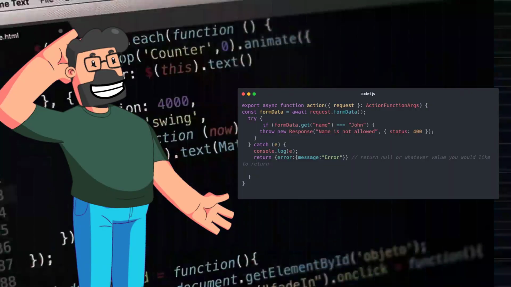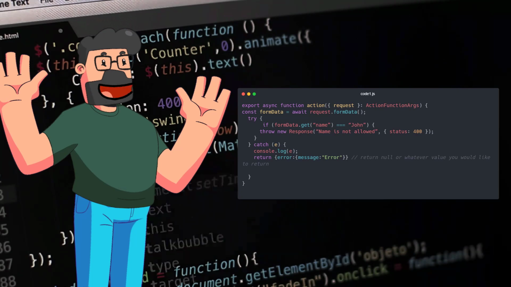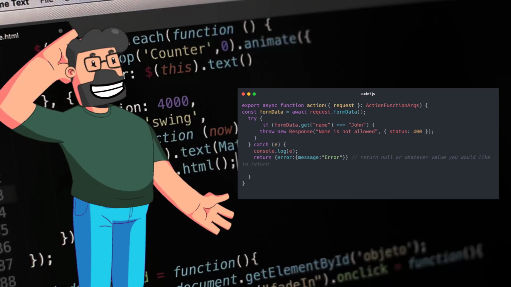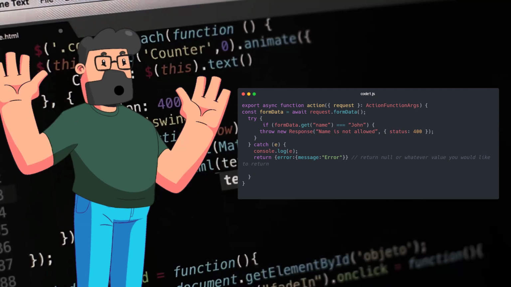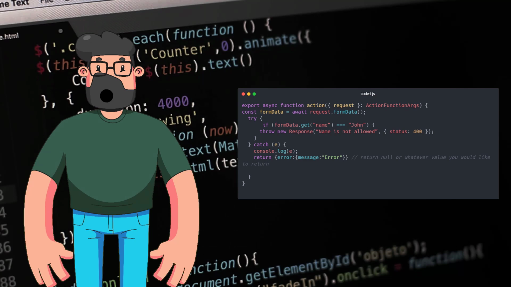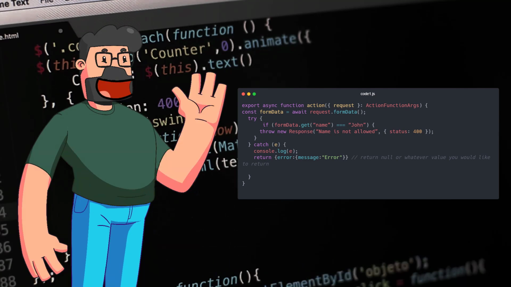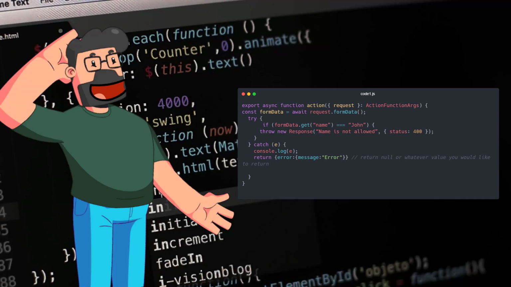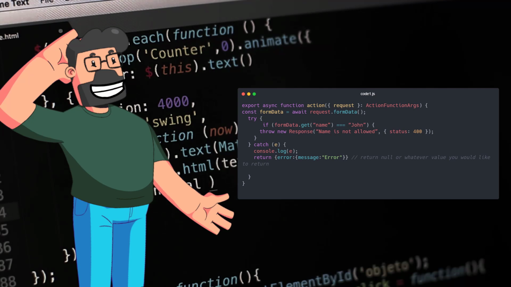In the solution provided, we need to make sure that our catch block includes a return statement. When the name is John, the code lands in the catch block, which lacks a return, hence the error. By adding a return statement in the catch block, such as returning an object with an error message, we can ensure that we cover all scenarios and keep things running smoothly.